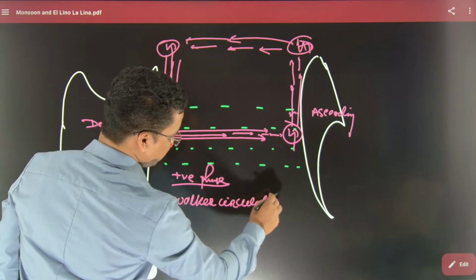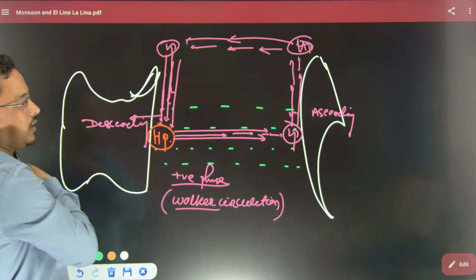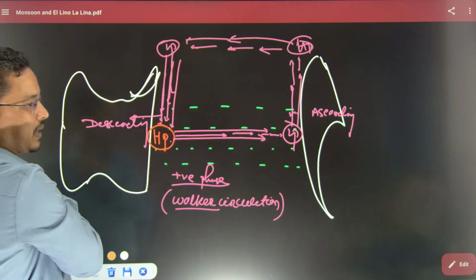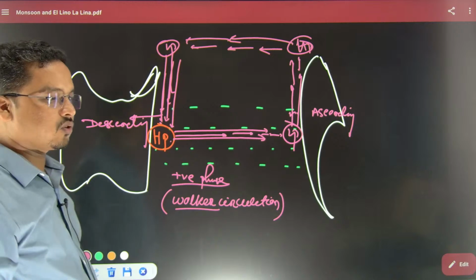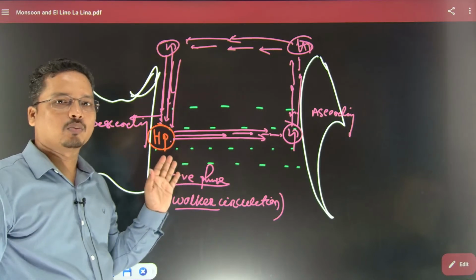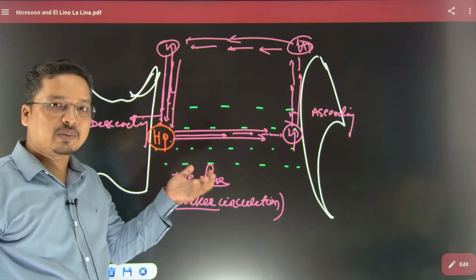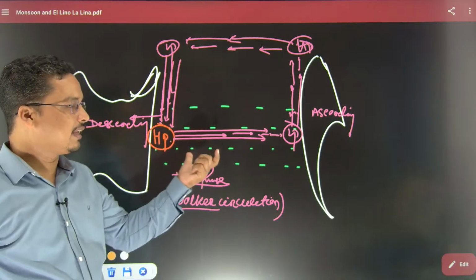Now what is Walker circulation? Walker circulation means the atmospheric circulation over the Pacific Ocean. Over the Pacific Ocean, the atmospheric circulation would be like this in case of El Nino.